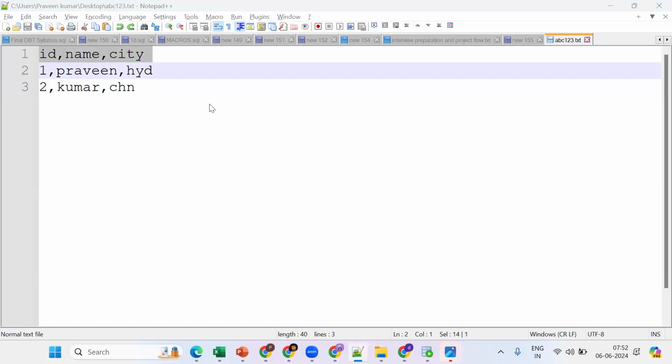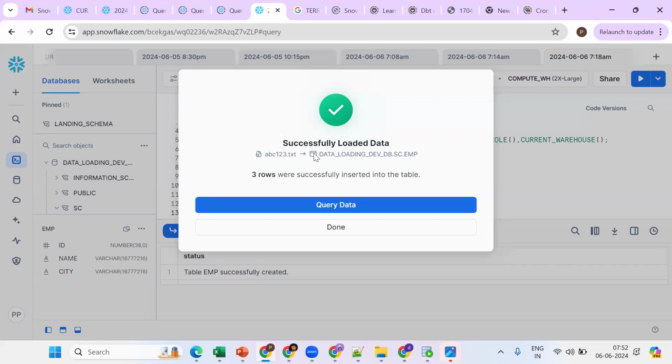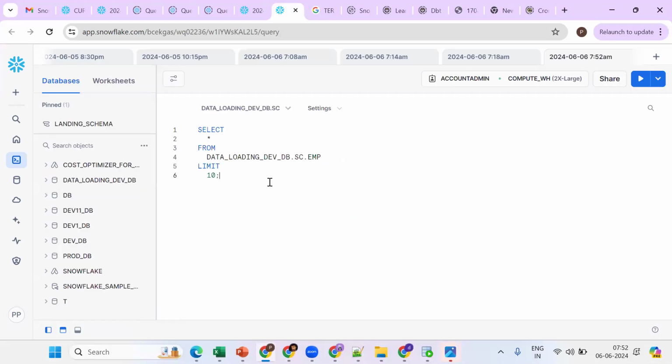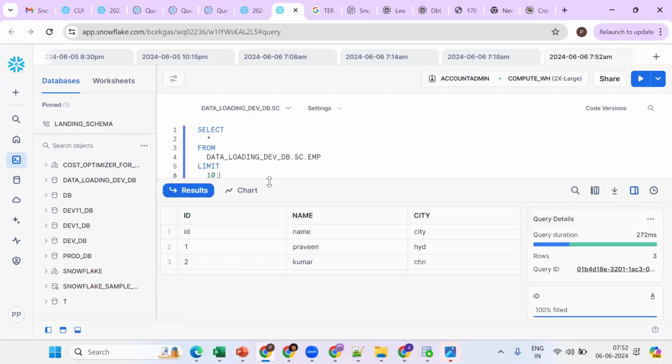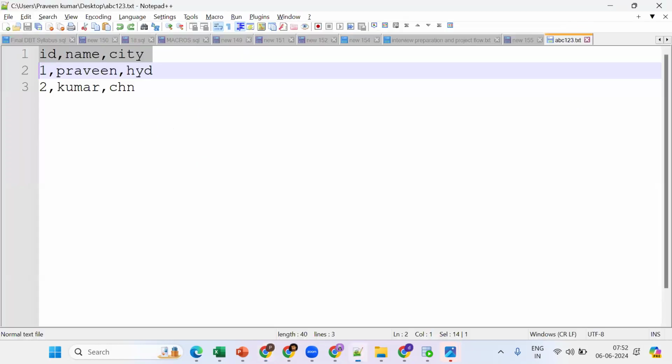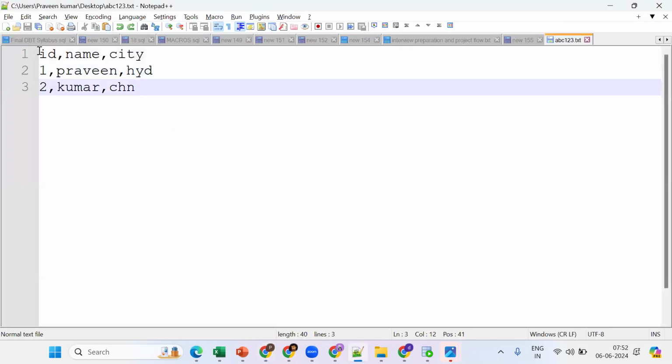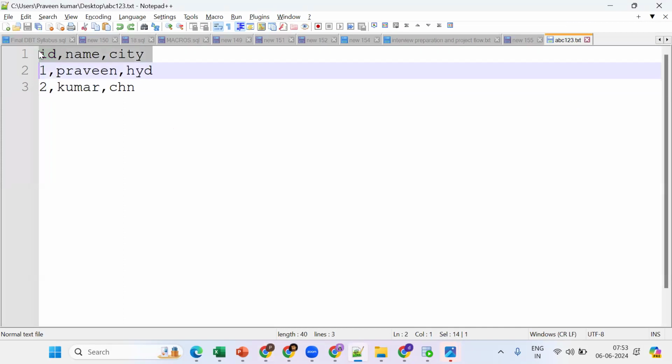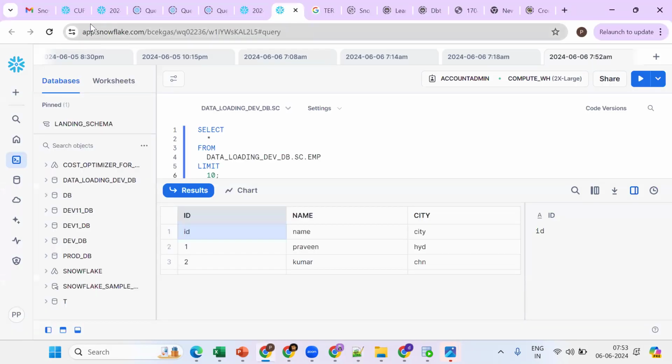So it's loading, but what happens is the header row was loaded as well. Success, three rows now. Go to query data, control enter. Now tell me, is the header required? Header is not required. Remember, Snowflake assumes this also has one record. But this is not a record, it's a header. This is not correct.